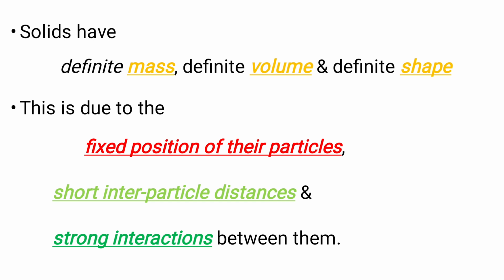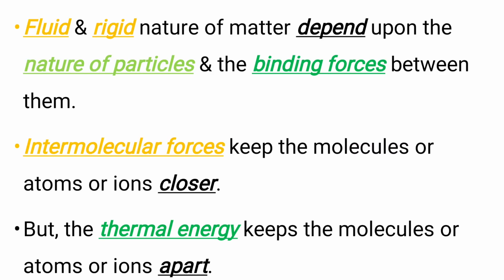Solids have definite mass, definite volume, and definite shape, and this is due to the fixed position of their particles, short intermolecular distances, and strong interactions between them. Fluid and rigid nature of matter depend upon the nature of particles and the binding forces between them. Intermolecular forces keep the molecules or atoms or ions closer, but the thermal energy keeps the molecules or atoms or ions apart.